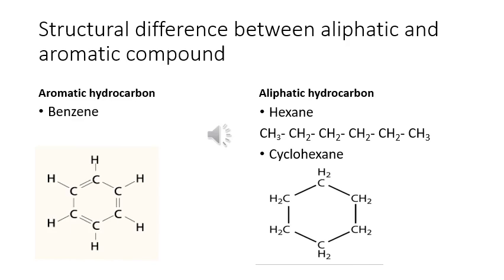Now in benzene carbon atoms are 6. In cyclohexane also carbon atoms are 6. But in benzene carbons are arranged alternately by single and double bond, while in cyclohexane carbons are arranged in a cyclic manner, but only single bond is present between the two carbons.